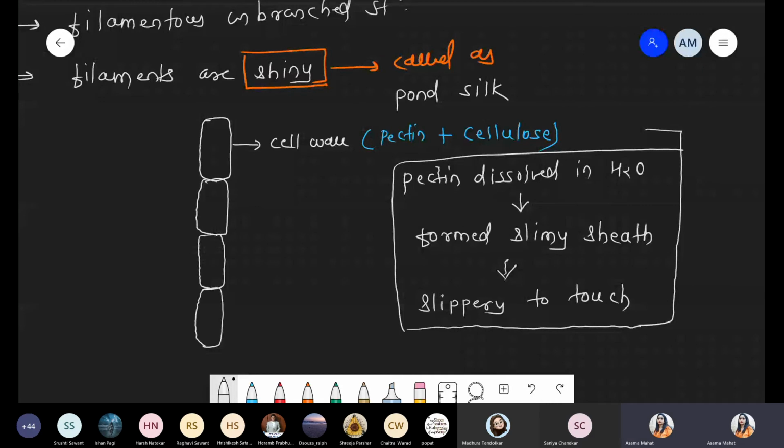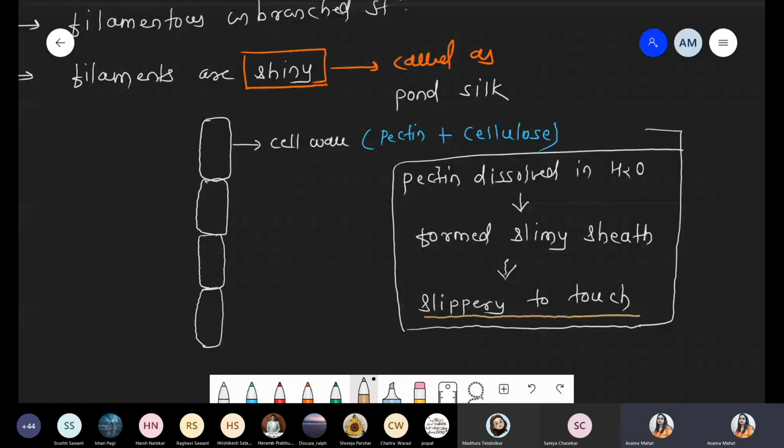Okay, so we are talking about the first point with respect to the cell wall. The cell wall is made up of pectin as well as cellulose. Spirogyra is present in fresh water and we feel it is slippery and shiny. That's why it is called pond silk, because it has filaments. Alternate name: princess hair. We feel the slipperiness because of the pectin material. Got it? This part is over.